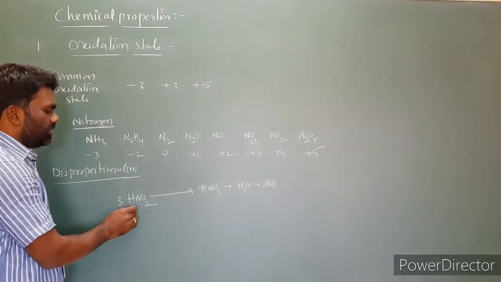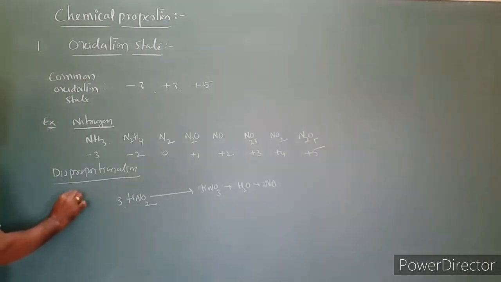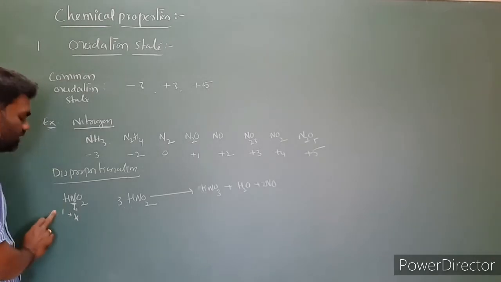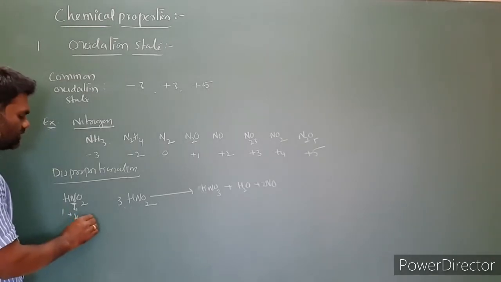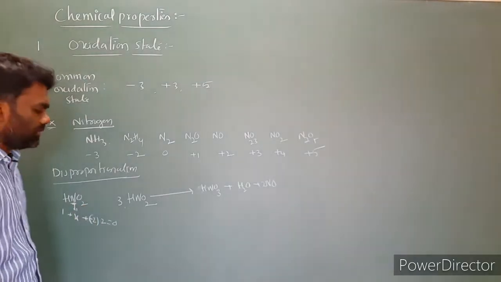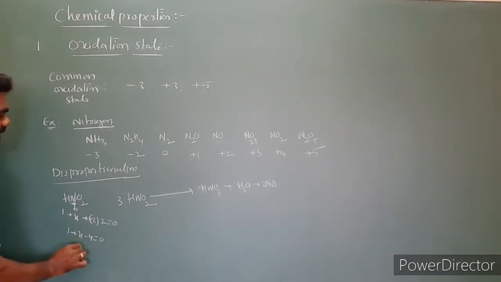Now first we have to write the oxidation number of nitrogen in HNO2. Already you know how to find oxidation numbers. Let nitrogen be X, hydrogen is +1, and oxygen is -2 times 2 oxygens. The sum of the oxidation numbers is equal to 0, so 1 plus X minus 4 is equal to 0, and X is +3.